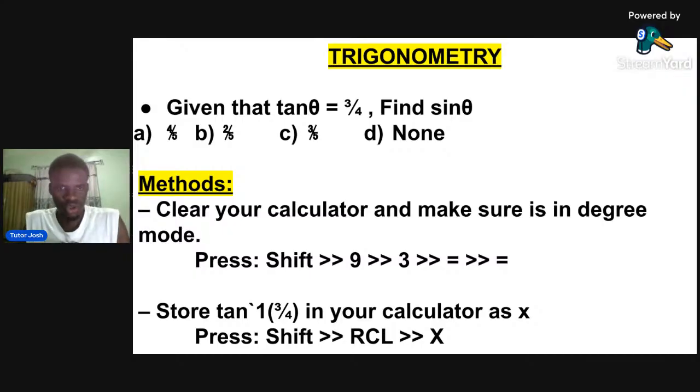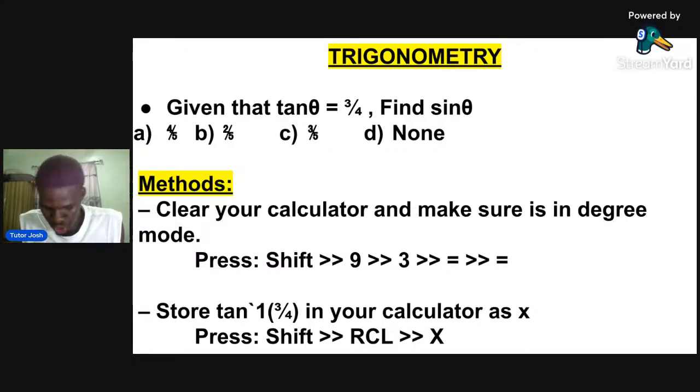Now let us go to the method. We are given a question. Given that tan theta equals 3/4, find sin theta. That's the question. Option A says 4/5. Option B says 2/5. Option C says 3/5. Option D says none. Now there are methods on how you can solve it.